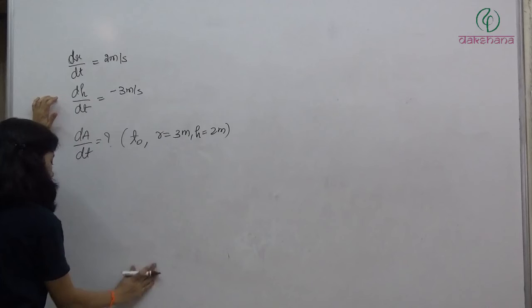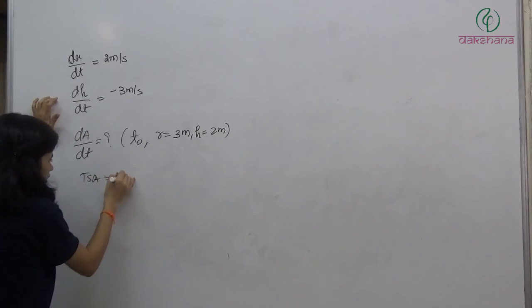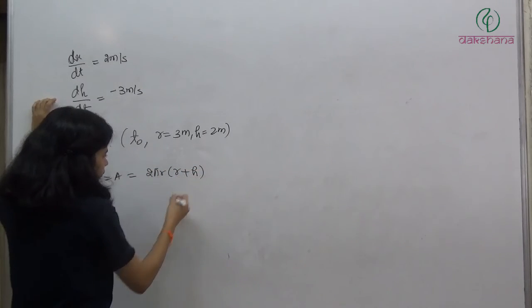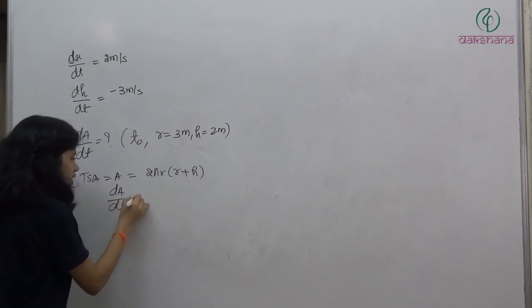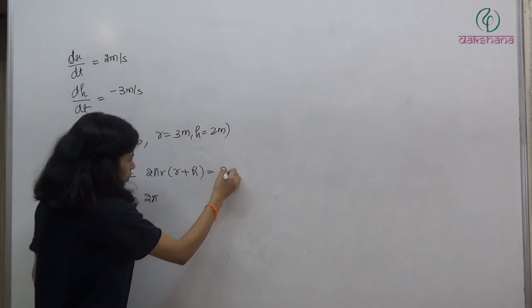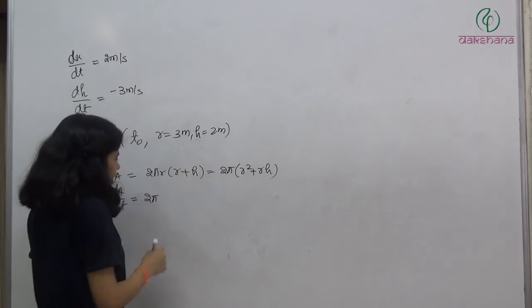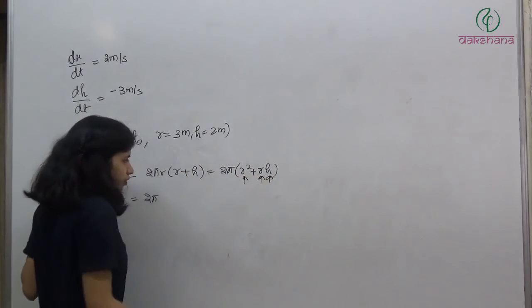So I hope you all know that total surface area of cylinder is 2 pi r into r plus h. So what we have to find out? We have to find out dA divided by dt. So just differentiate it. Now this is a constant. We can write this as 2 pi r square plus r h. Okay, take it inside. So this is a constant. This is a variable. This is also a variable. This is also a variable. So differentiate this.